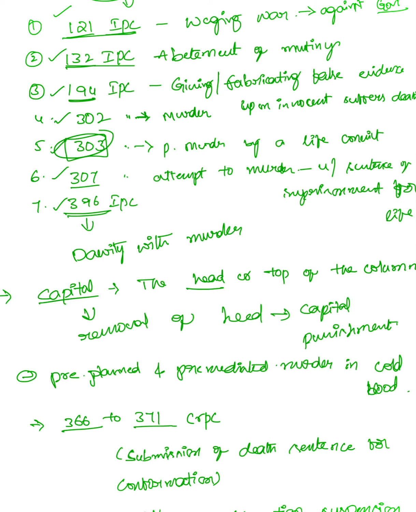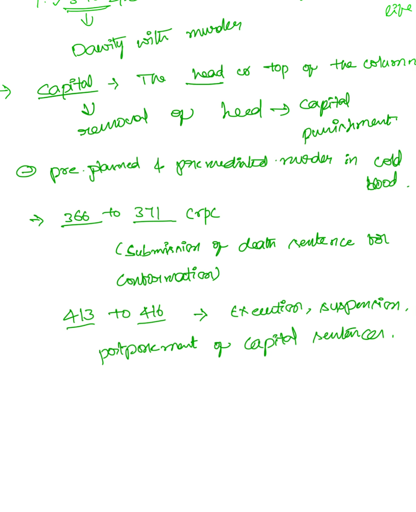The courts have a high range of discretionary powers in passing death sentences. The death punishment is also called capital punishment. It is the maximum punishment possible to be imposed on a criminal. Thus, it occupies the topmost position among the grades of punishments. This punishment can be imposed in extreme cases, rarely, and only in extremely grave crimes. The capital punishment can be imposed on a criminal who commits a pre-planned and premeditated murder in cold blood.